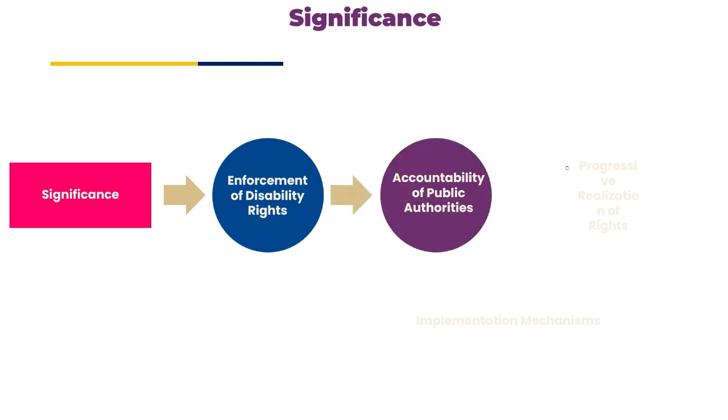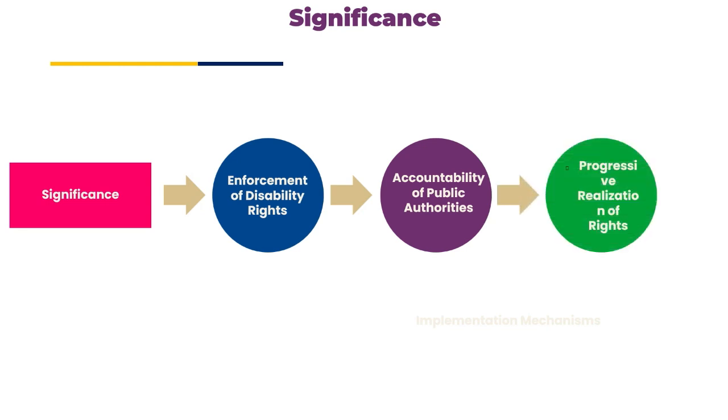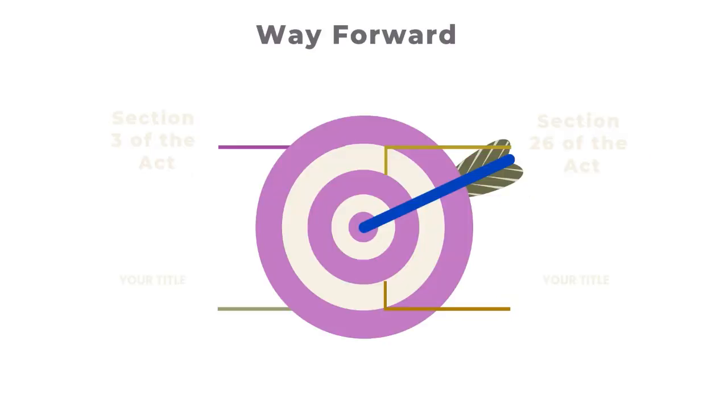The court held that a public authority is accountable for ensuring inclusive infrastructure, setting the precedent for future action under the Disability Act, and providing for the progressive realization of rights. While implementation is awaited, the court emphasized the need for systematic and sustained effort to create an inclusive society.